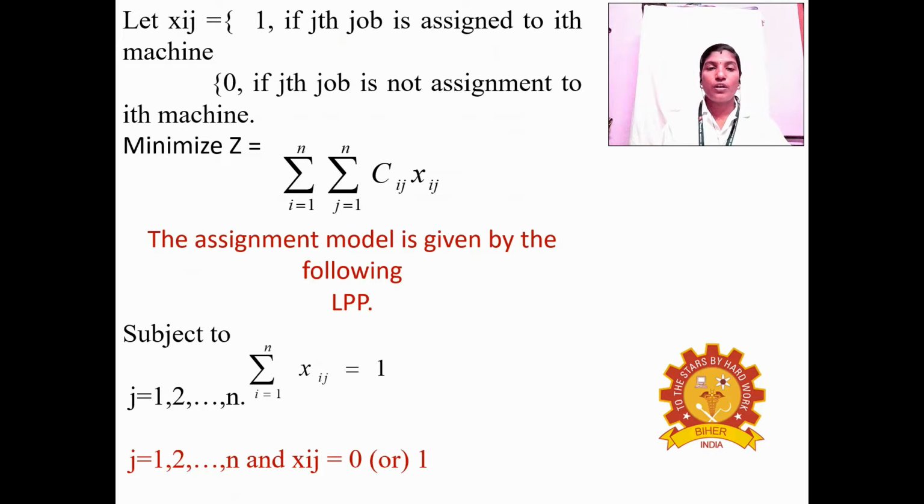The assignment model is given by the following LPP. Right, so subject to the constraints: summation of i equal to 1 to n Xij is equal to 1 for j equal to 1 to n, and Xij is equal to 0 or 1. So this is the mathematical formulation of the assignment problem.